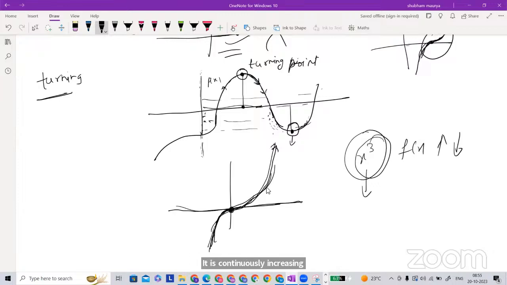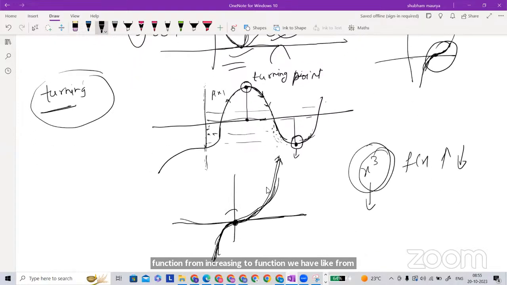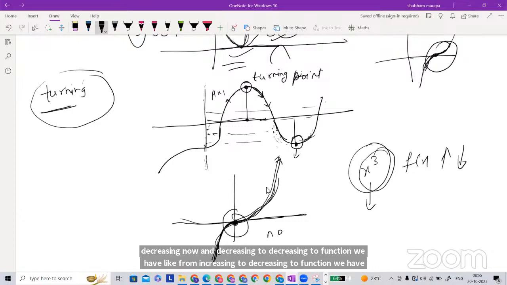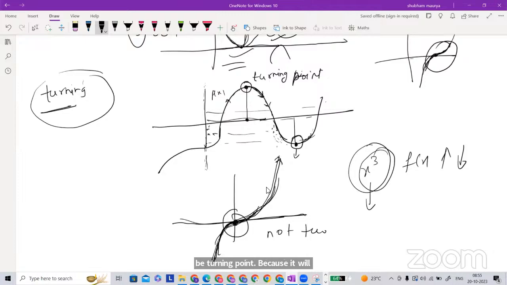The definition of a turning point is a point where the function goes from increasing to decreasing, or decreasing to increasing. So this point is not a turning point, because it is continuously increasing. There is no decreasing after it. It looks like there is a fluctuation and a turn, but there is no turn.